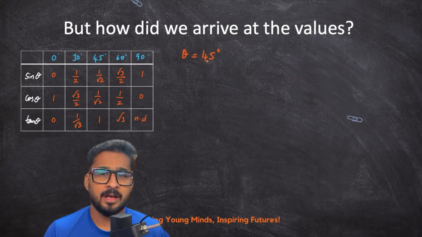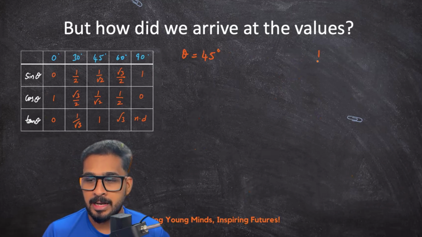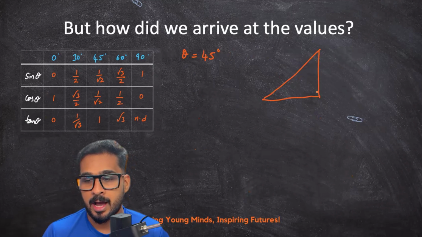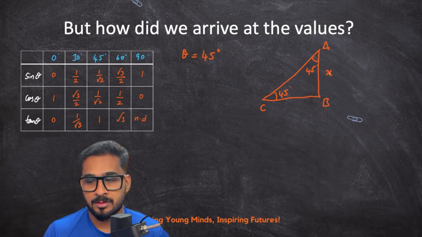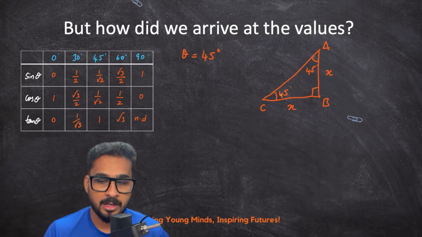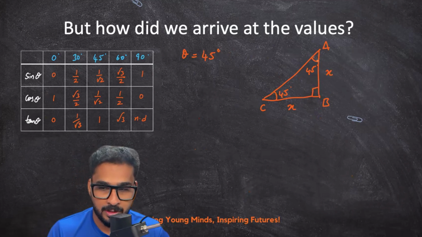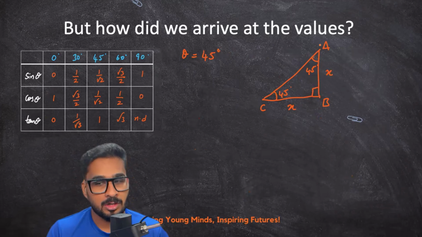What happens when theta is equal to 45 degree? The right angle triangle now becomes an isosceles right angle triangle with the sides being equal. So now I can take AB as x and BC is also x. If it is 45 degree, then by using the angle sum property of a triangle, this should also be 45 degree. Hence it became an isosceles triangle.